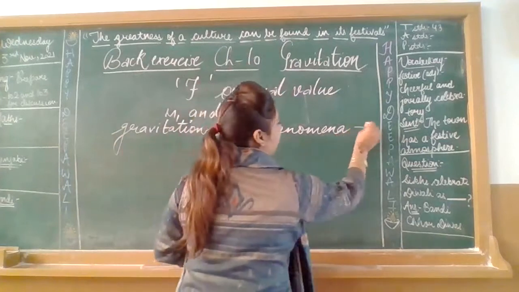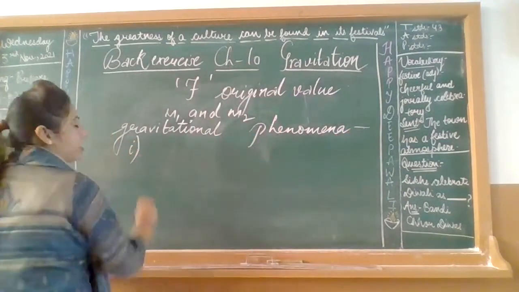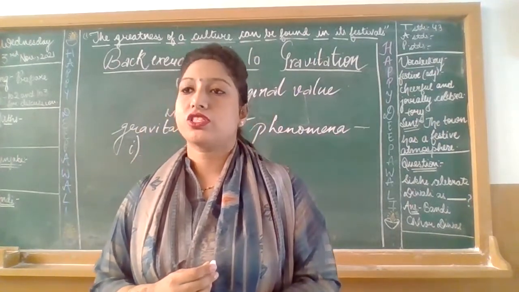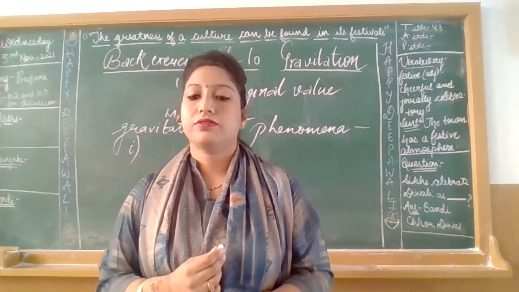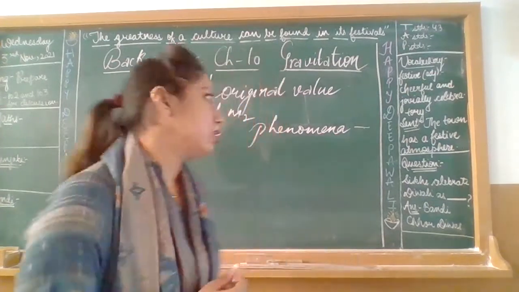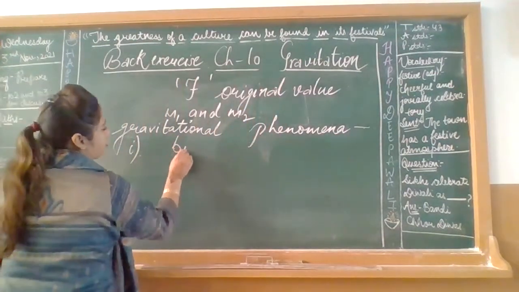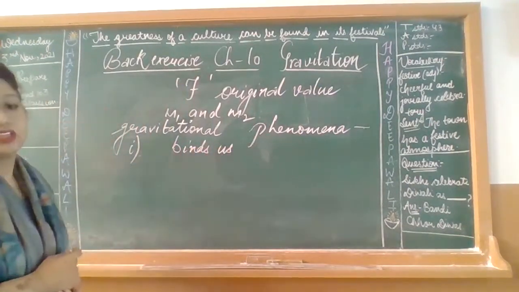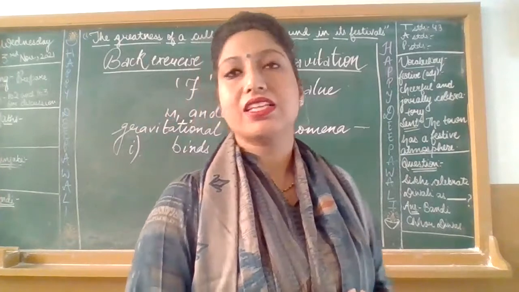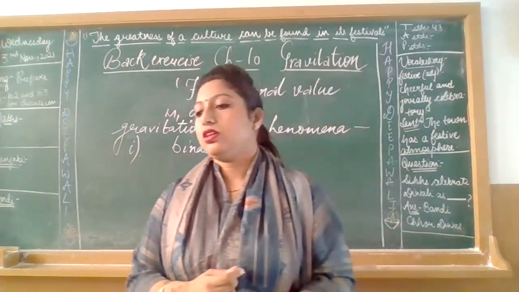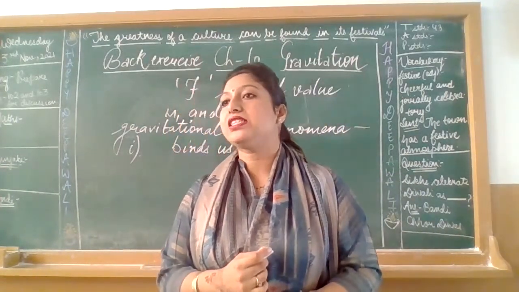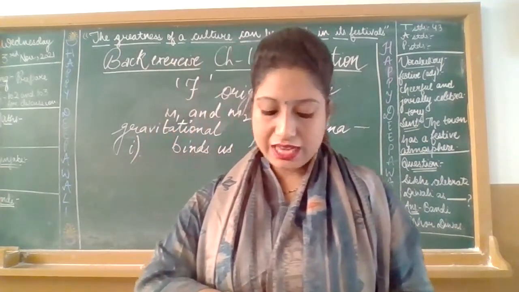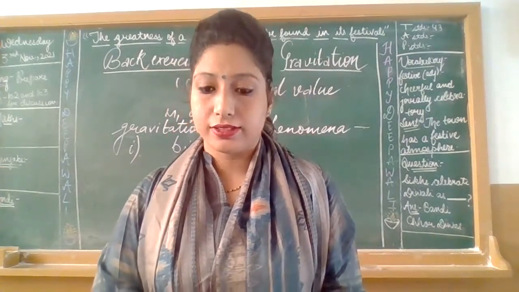Put a hyphen, and start writing in the next line. Point number 1: the force that binds us to the earth.